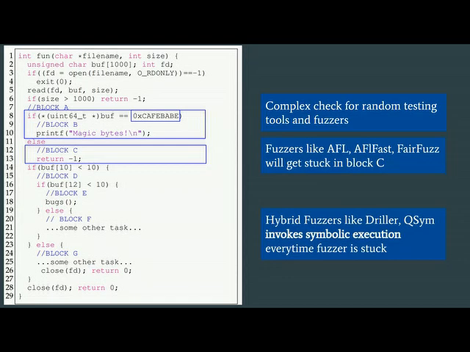One can use hybrid fuzzer techniques like Driller and QSYM, which invoke symbolic execution every time the fuzzer is stuck. Now, a symbolic execution based technique can easily generate an input by solving the constraints of this complex check, and it gets back to the fuzzer with this particular input. Once the fuzzer has this new input, it keeps mutating and makes progress in fuzzing.